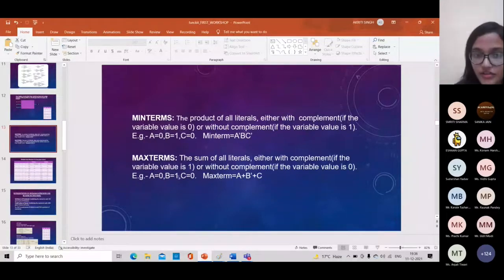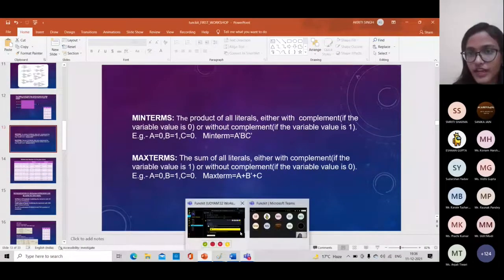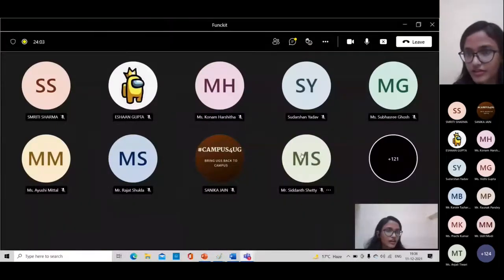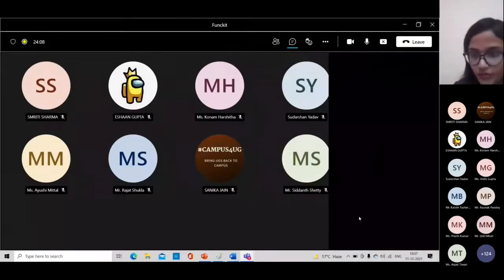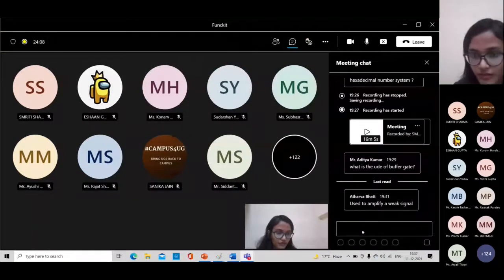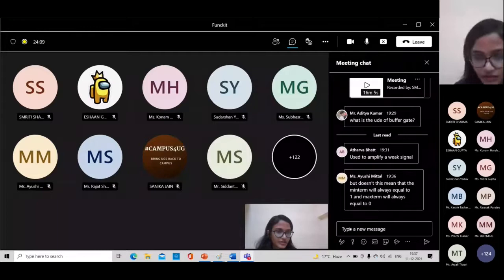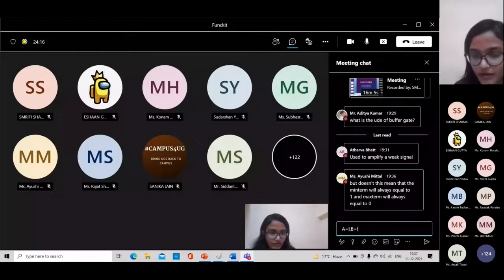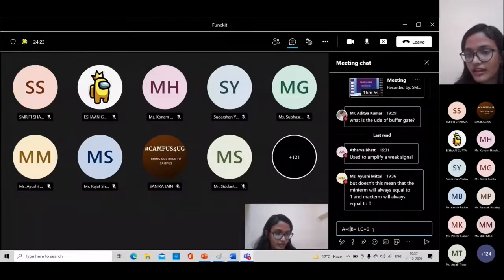I will try to give you one question. In the chat box, for this condition, if A is equal to 1, B is equal to 1 and C equal to 0, can you please write down the min term and max term for this condition? It doesn't mean that the min term will always be equal to 1 and the max term will always be equal to 0.